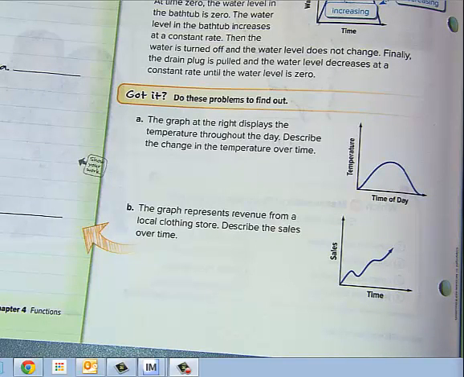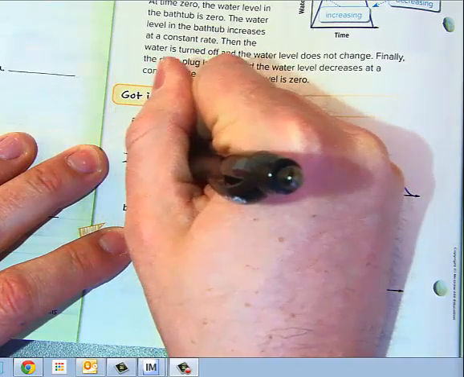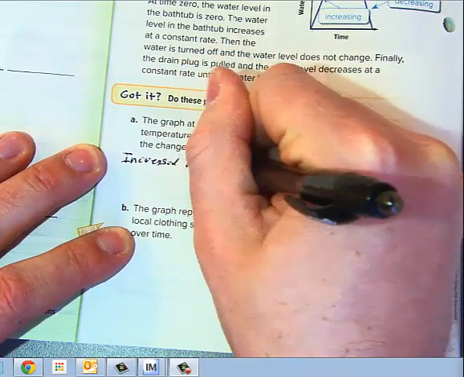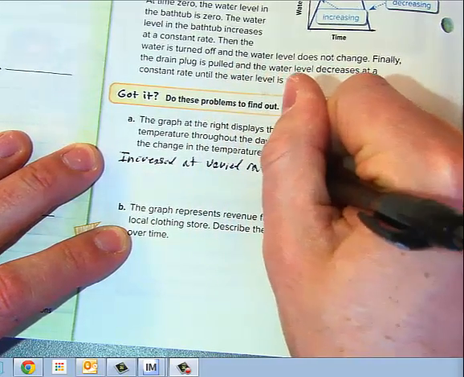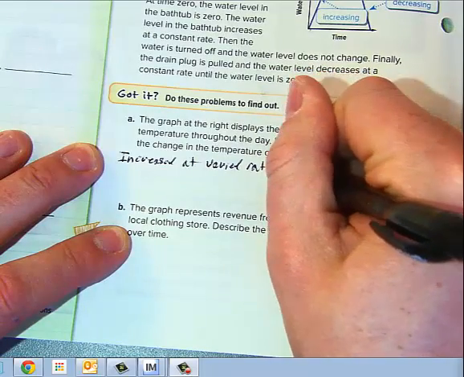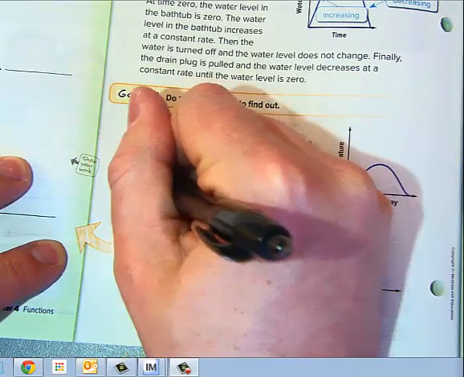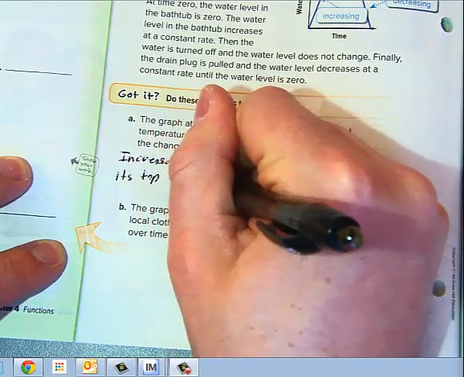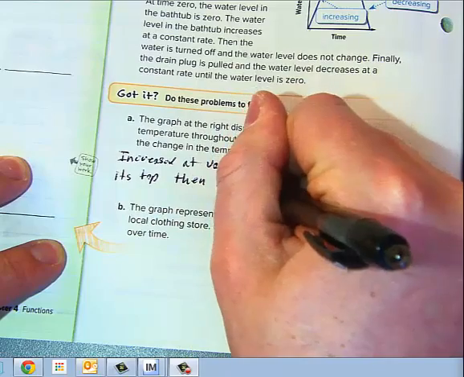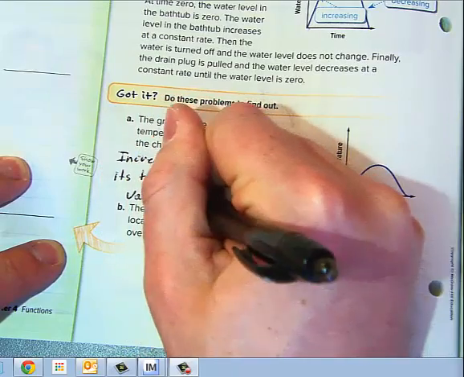So what you would say there is something clear and simple. We would say increases at varied rate, hits its peak or top, then decreases at varied rate.